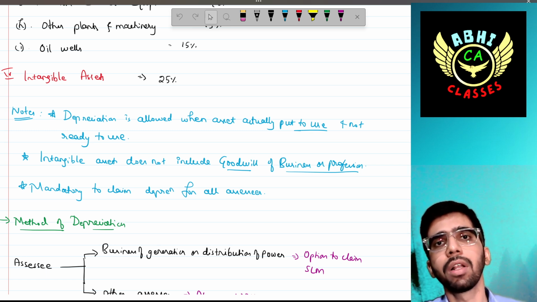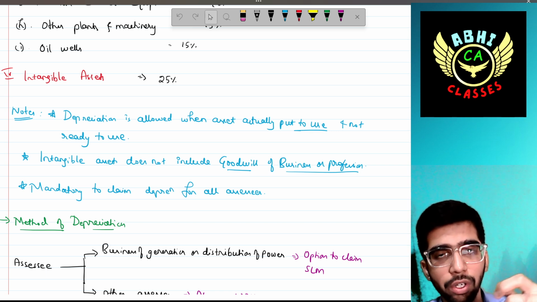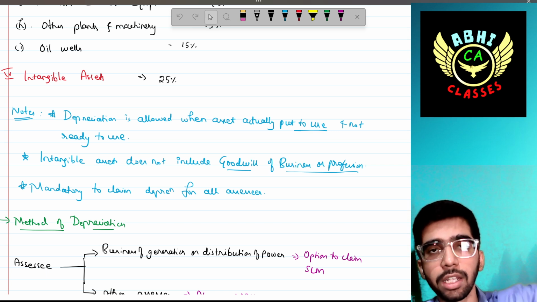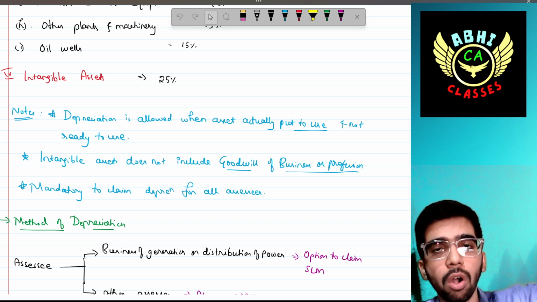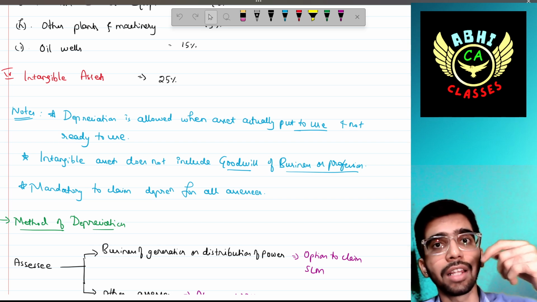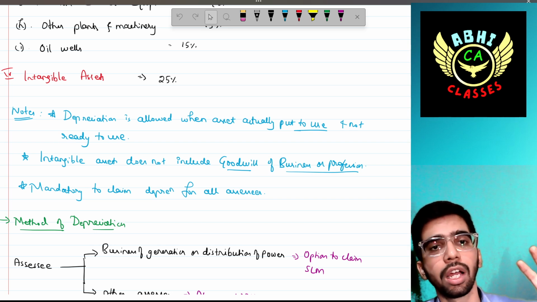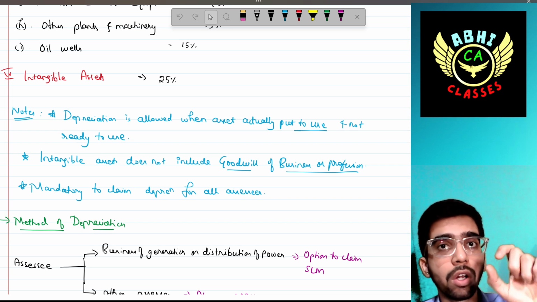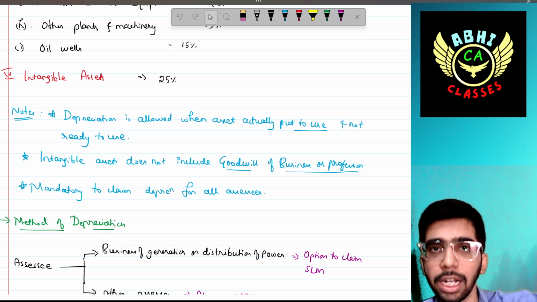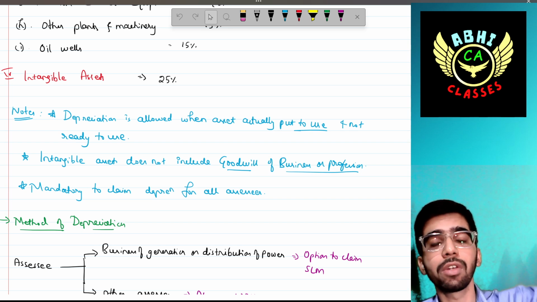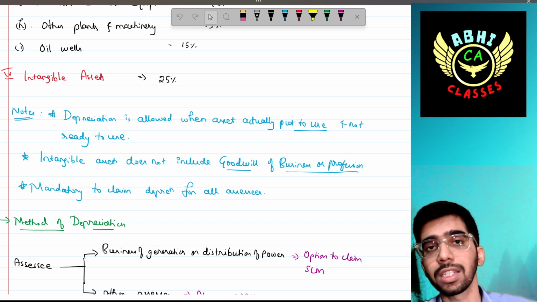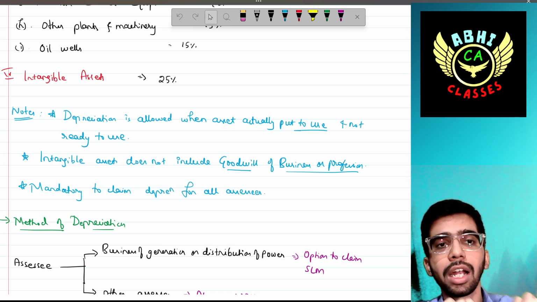For example, I have discussed the fire extinguisher that has been put to use in a business, right? That has been installed in the business, so the concept of put to use has been complied with in this case. We have discussed active use and passive use, which is a little different from ready to use.